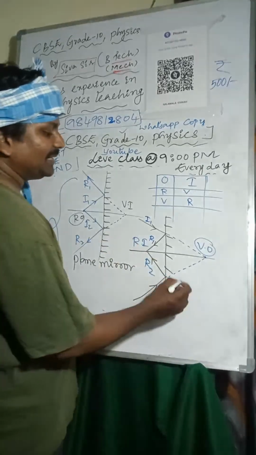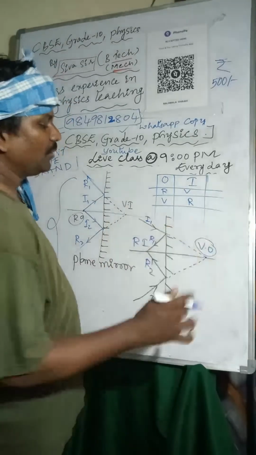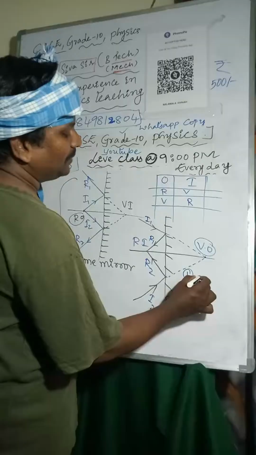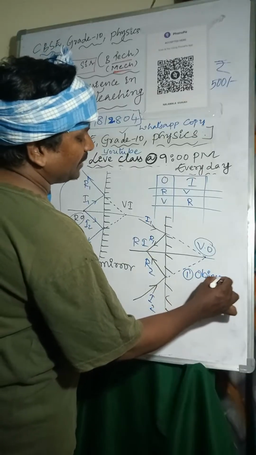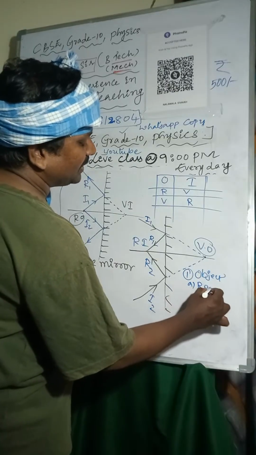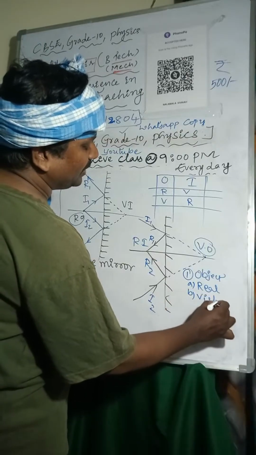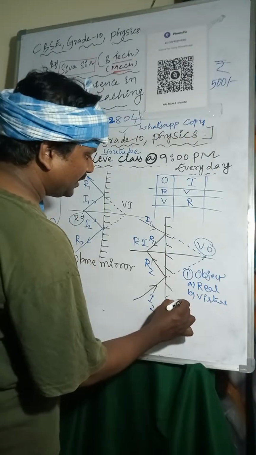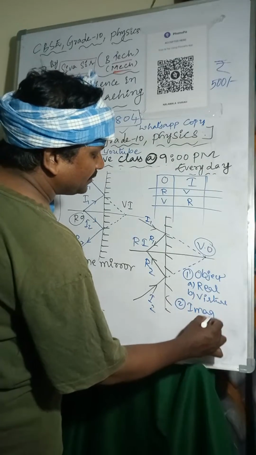So from this diagram, we can take 4 points. Point number 1, object types. Object has two types. What are those? First one is real object, and second one is virtual object. Coming to the image, image has two types.